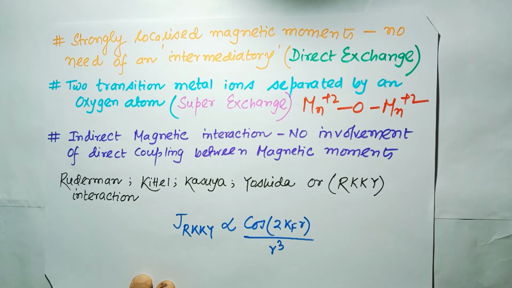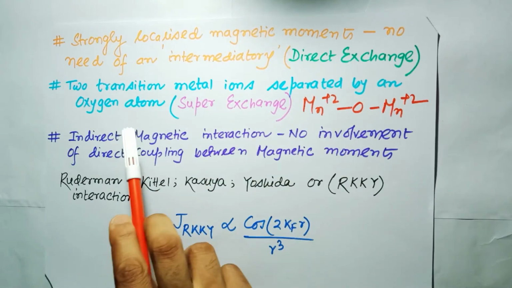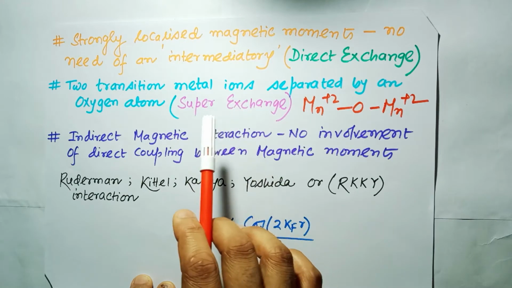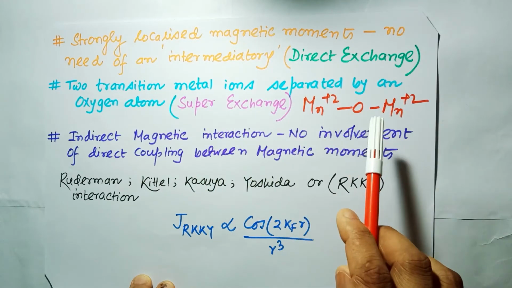In the super exchange interaction, this is the second kind of exchange interaction, there is indirect exchange interaction between the non-neighboring magnetic ions mediated by another non-magnetic ion. So the two transition metal ions separated by an oxygen atom is an example of the super exchange, that is, two Mn2+ coupled by the oxygen atom.